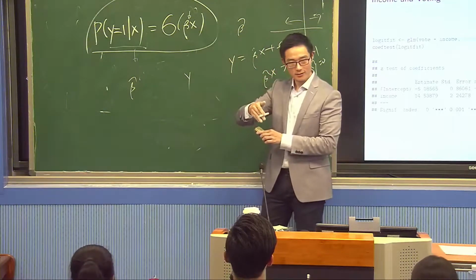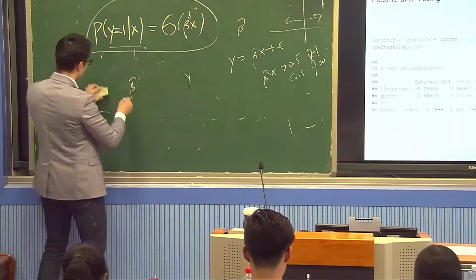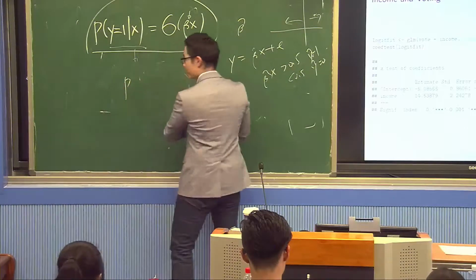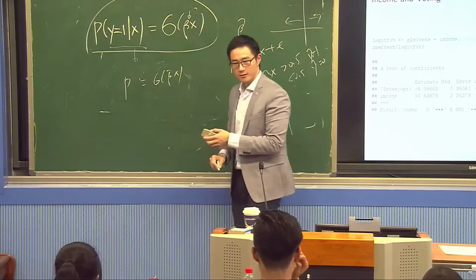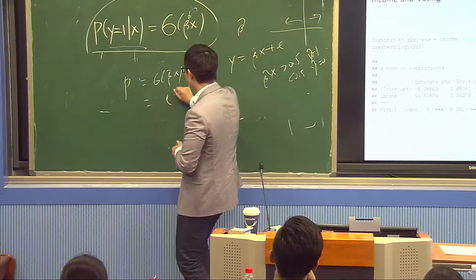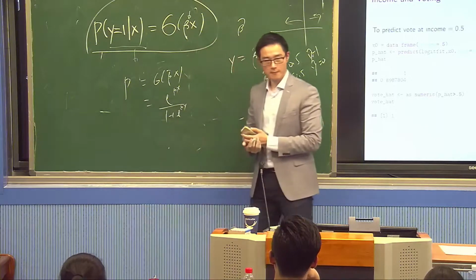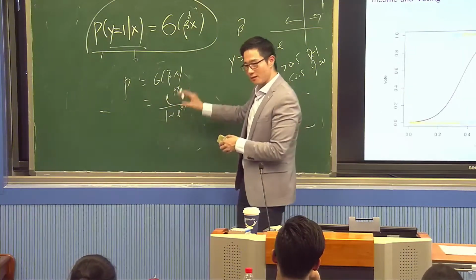Well, let's see, okay? So if I have beta hat, then what is my P? My P is sigma of beta hat x, which is equal to e to the beta x over 1 plus e to the beta x, okay? But there's another way to write this. There's another equivalent way to write this,